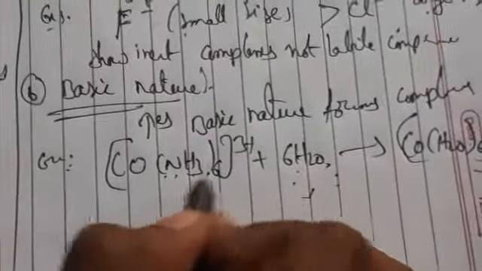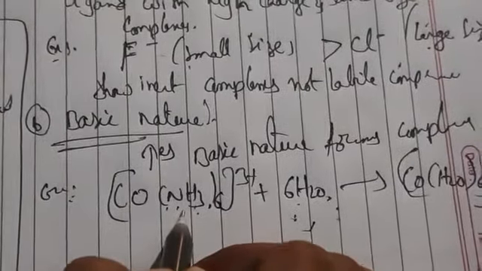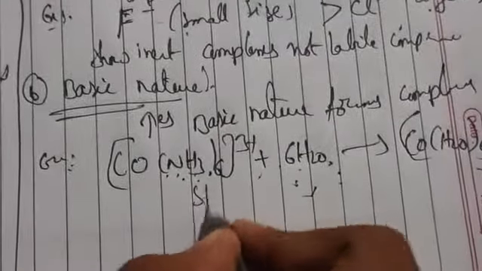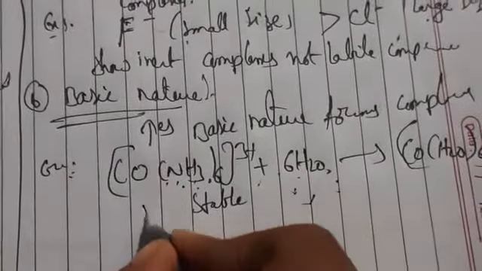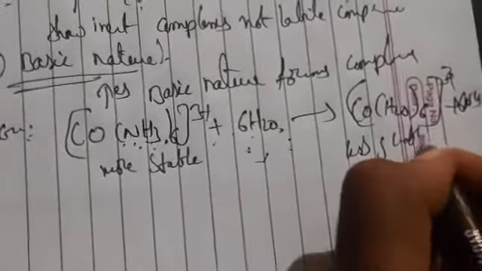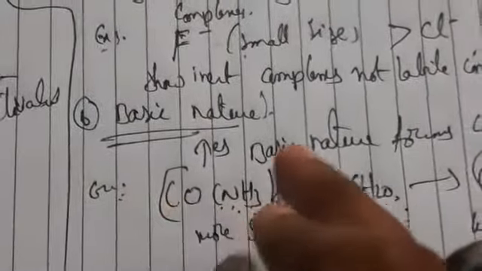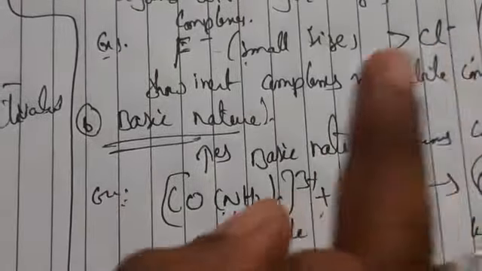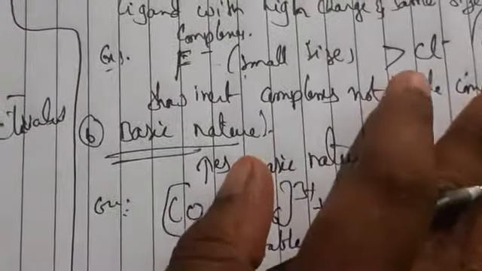Whenever we are comparing these two ligands, what happens? NH3 will show a stronger basic nature than the water molecules. So that's why this one is more stable than [Co(H2O)6]3+. Why? Because the greater the basicity of the ligand, the greater will be the crystal field splitting energy, and there will be pairing of electrons in the d orbitals of the complexes. So this is the reason.